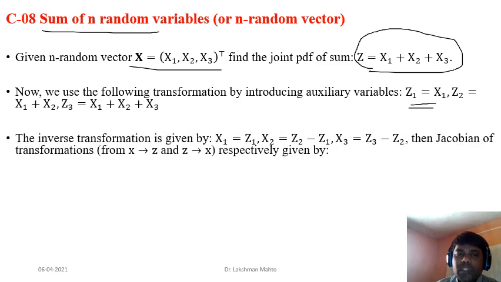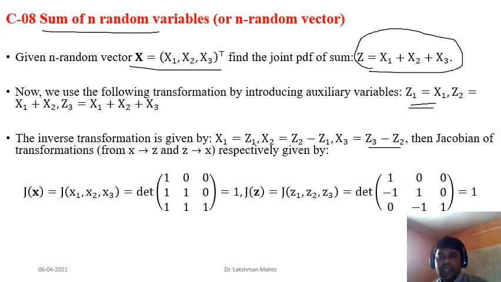From here we can deduce the relation between xi and zi. The reciprocal relation would be x1 equals z1, and x2 equals z2 minus x1, and x1 is z1, so x2 equals z2 minus z1. Similarly, x3 equals z3 minus z2. Now it would be very easy to find the Jacobian with respect to Z. That's why I have taken this notation. Both Jacobians are easy, but no one likes to find an inverse.